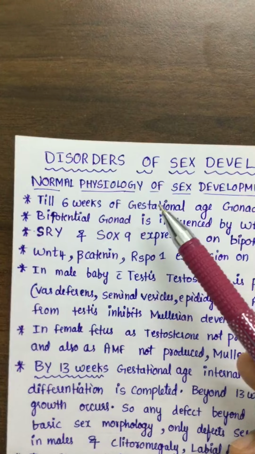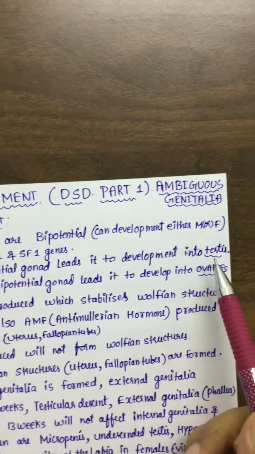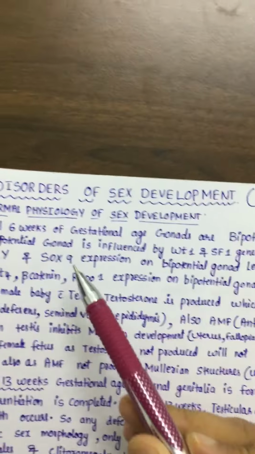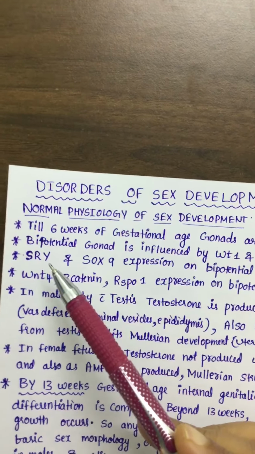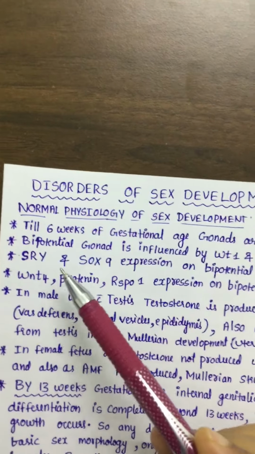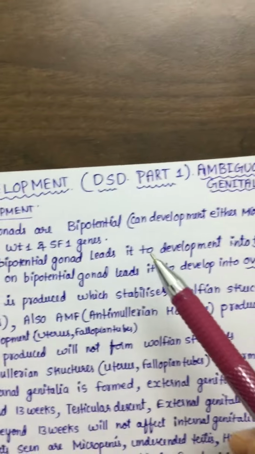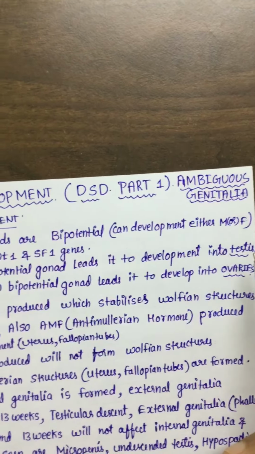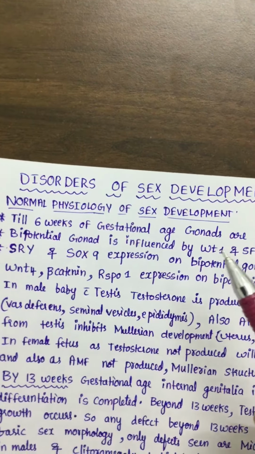For the bipotential gonad to become the male gonad, the testis, there are genetic factors like SRY and SOX9. So SRY and SOX9 expression on the bipotential gonad will lead to development of the testis.